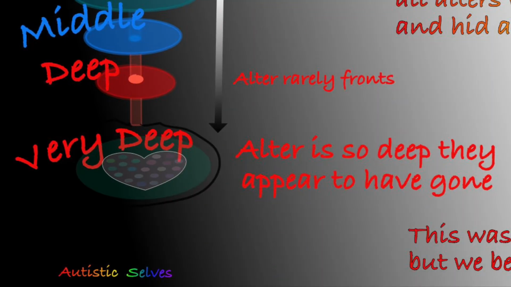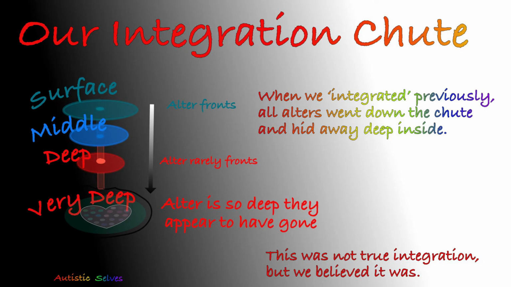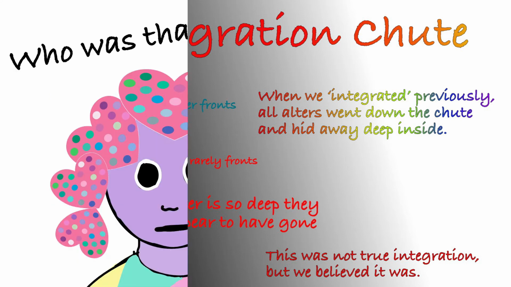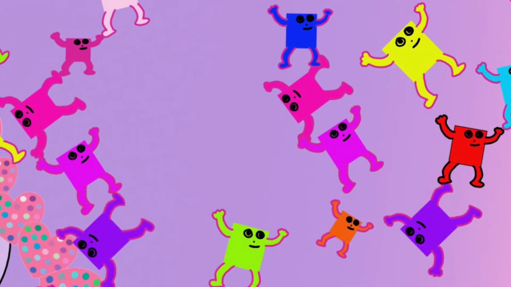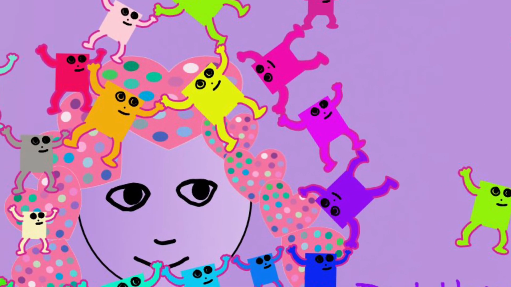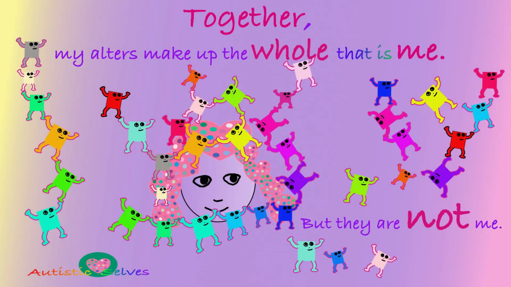This annoyed the alters, who were still inside but not accessible. We now see ourselves as having not truly integrated. Our alters had just gone very deep inside us, so deep that they appeared to have gone. Our alters were hiding, rather than having truly integrated. Shortly after our autism diagnosis, the alters began to emerge, beginning with Julie, until eventually all the alters had returned, and the question of whether we had ever really had DID was answered for us. Very obviously we did have DID in 2004, and we continue to do so today.